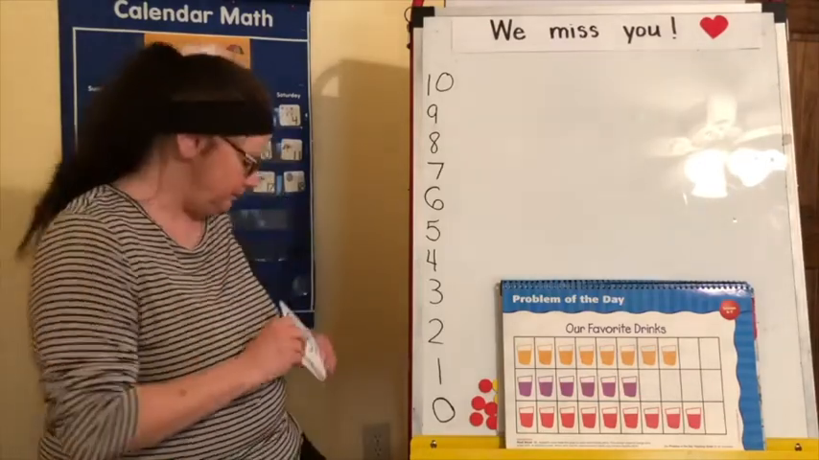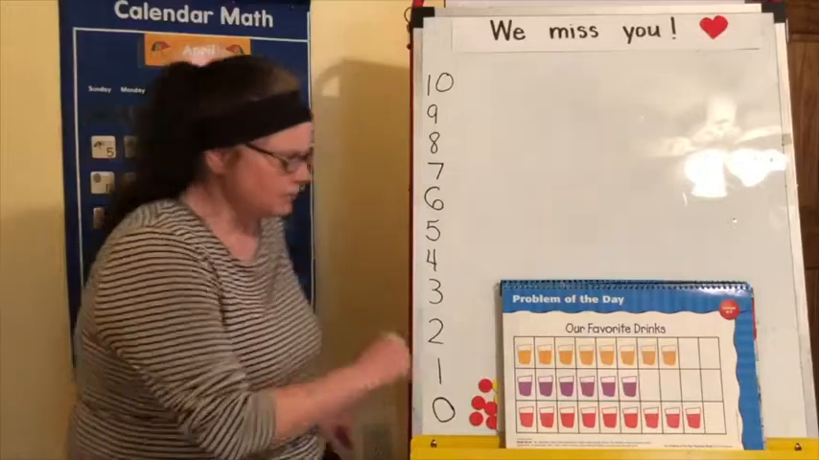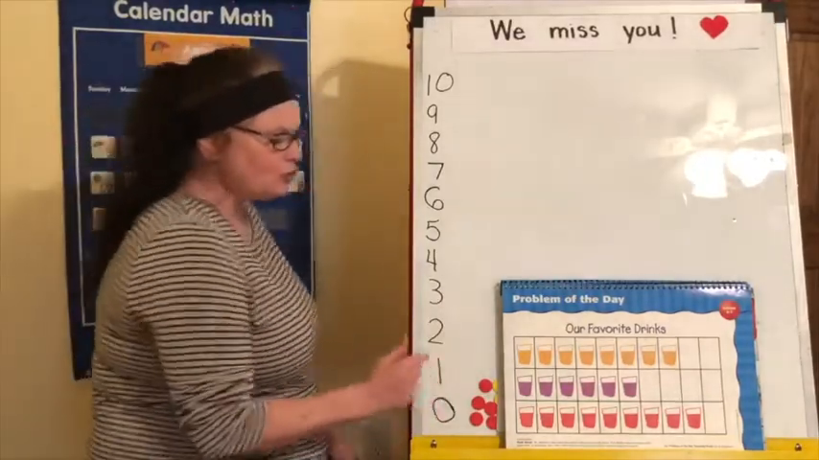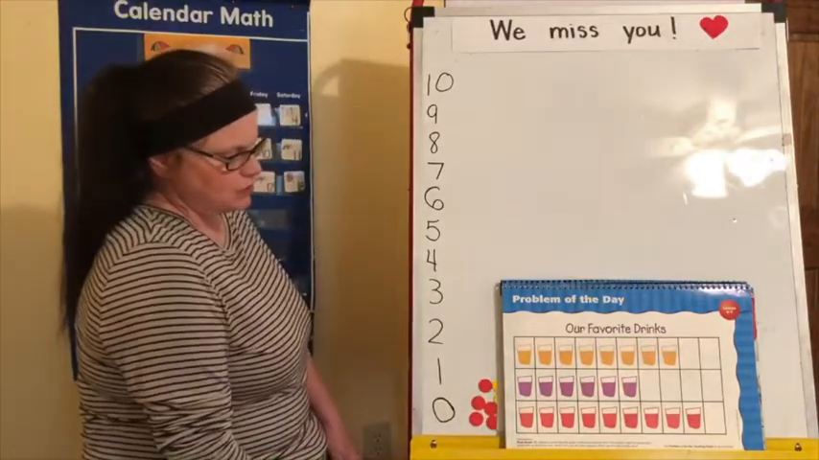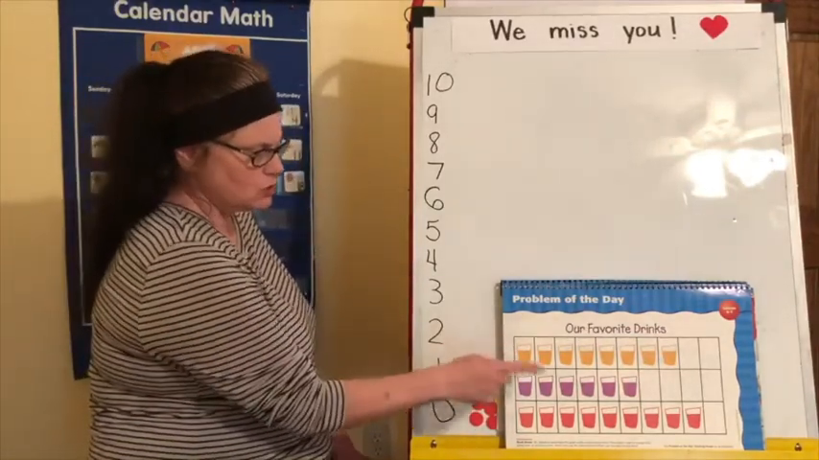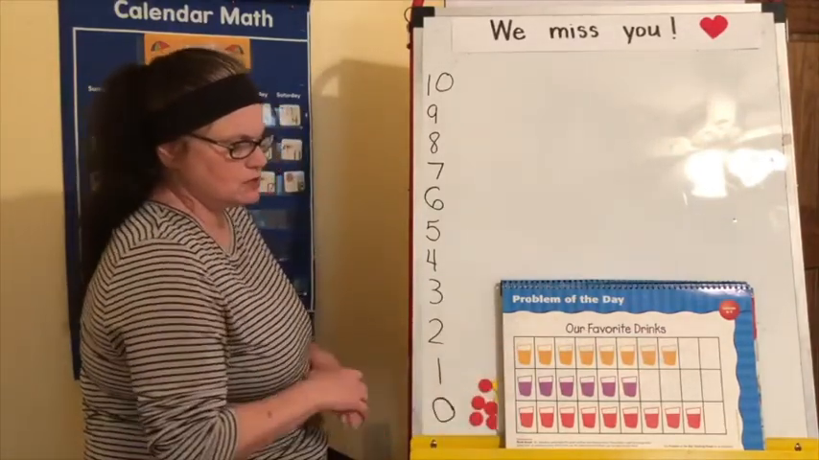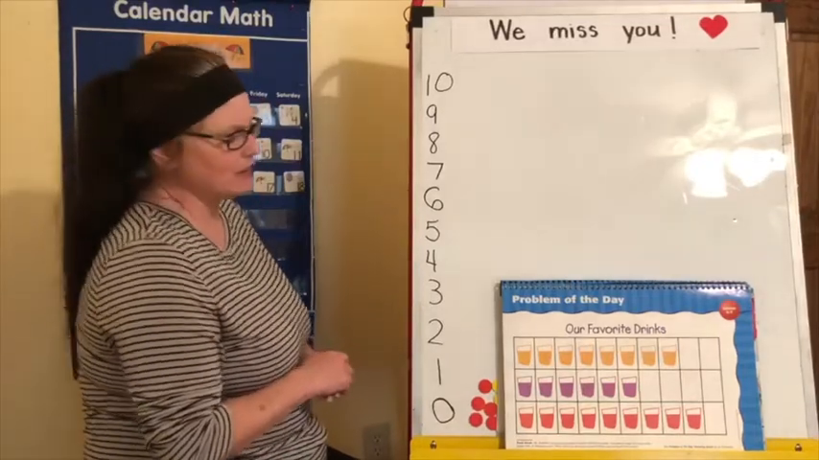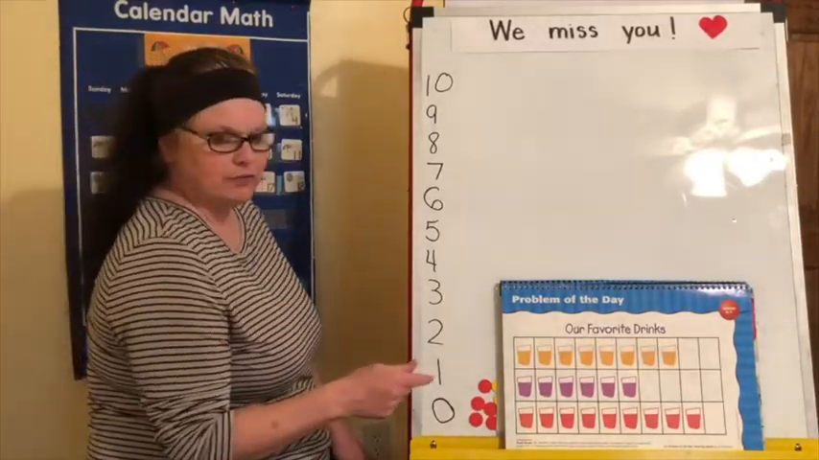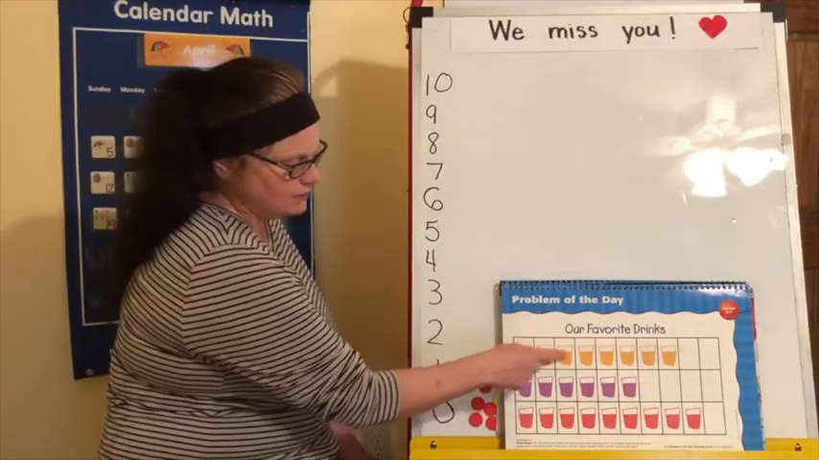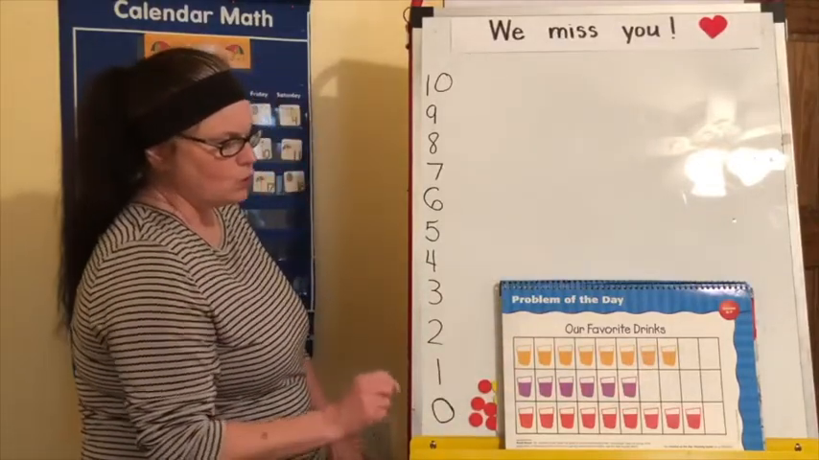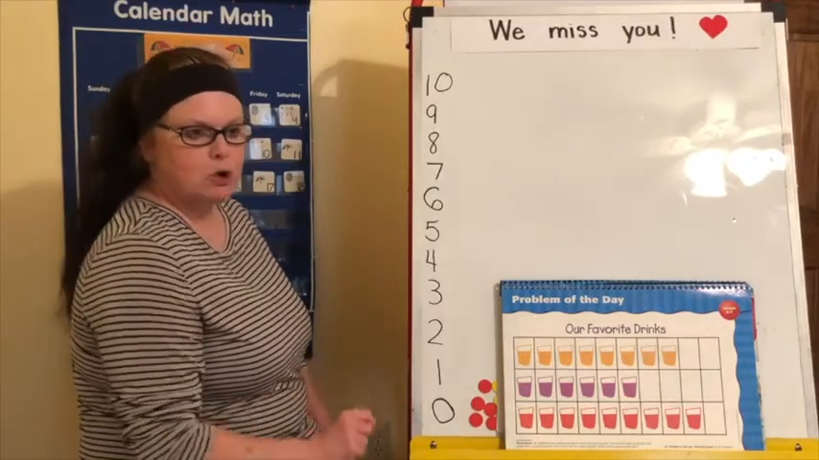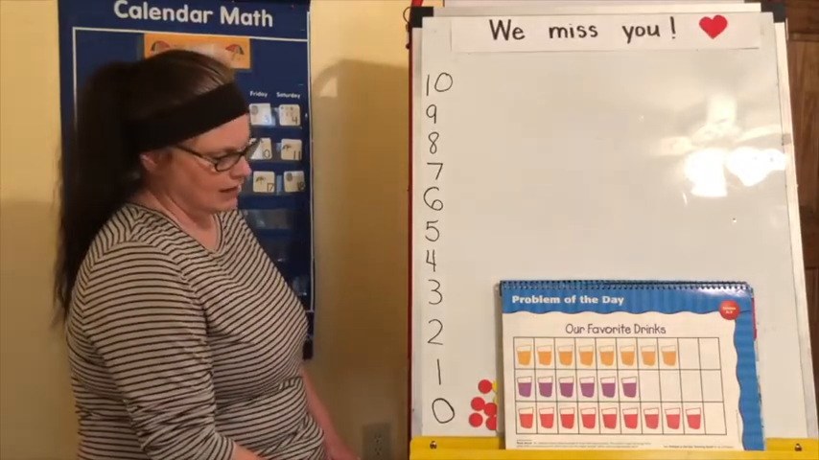Good job. Now, our problem of the day today is they made a graph of our favorite drinks. So what they did is they had orange juice, grape juice, and strawberry juice. And they asked everybody in the class which was their favorite. And then they put a glass for everyone's favorite. So, can you tell me which kind of juice did the most children like?